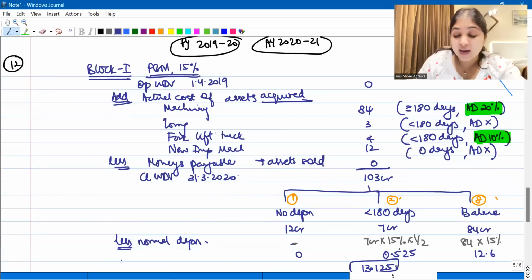And then we had an important discussion regarding forklift truck. Yes, it is a vehicle, but I'm not using it for road transportation. I'm using it within the factory. So please give me additional depreciation.